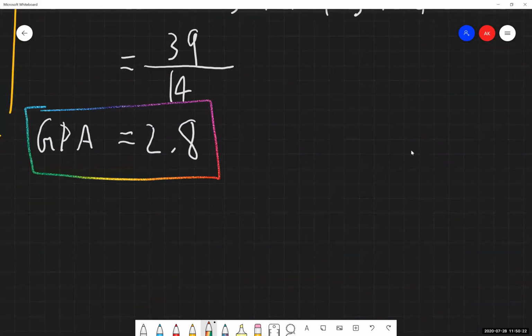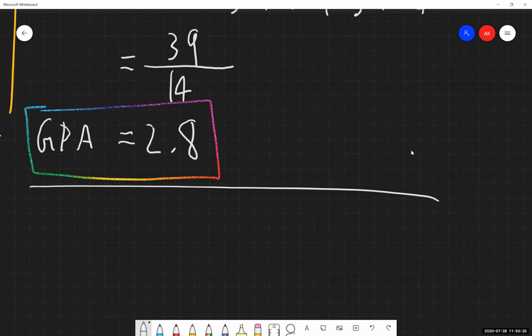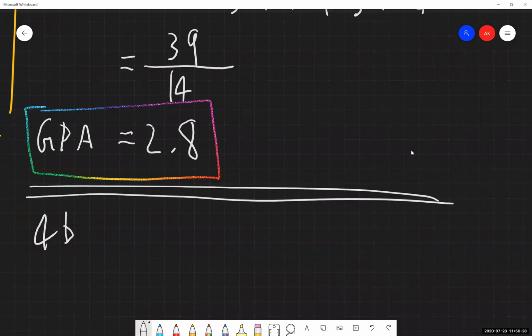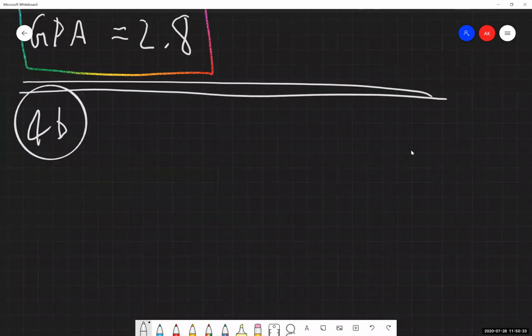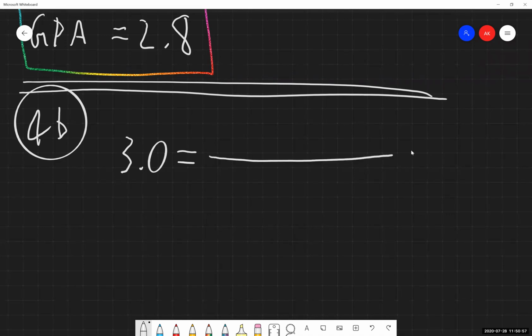So looking at part B, again, we have our general equation: a GPA is equal to the sum of the grade points divided by the sum of the credits. Now in this instance, we have been given the resulting GPA that we want. We want the result to be a 3.0. So first things first, we're going to write in 3.0. We know what he wants his GPA to be. And now we need to fill in the fraction accordingly.